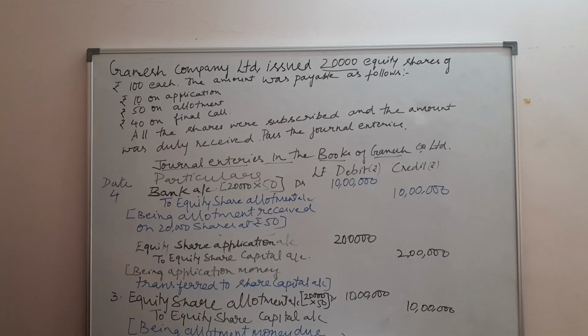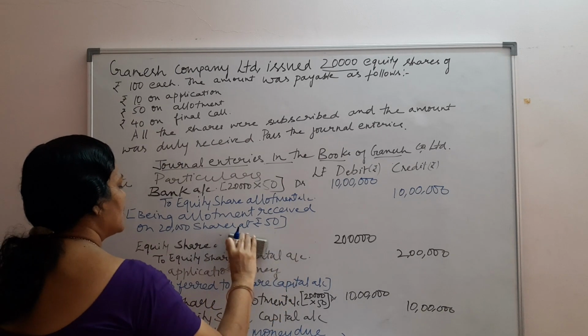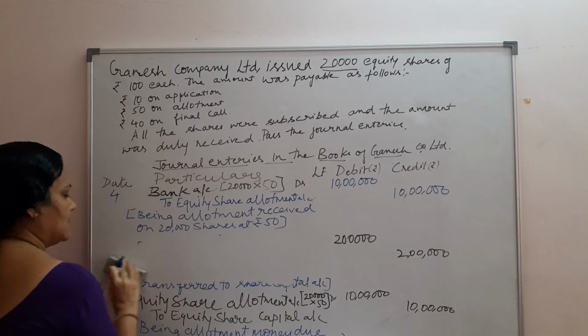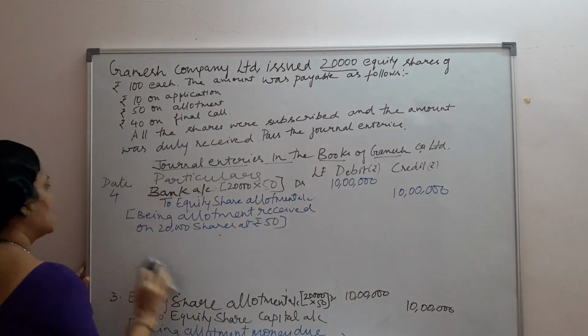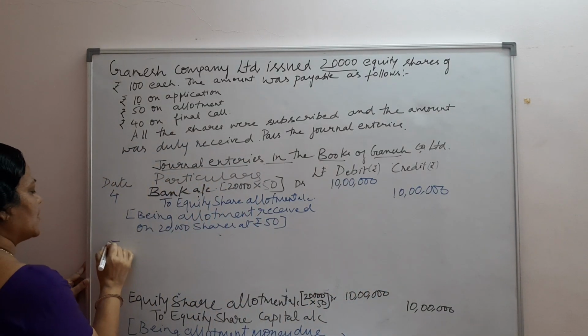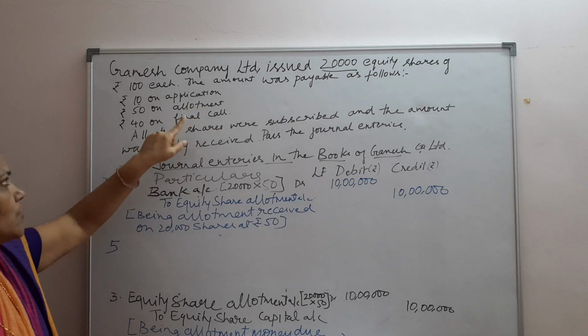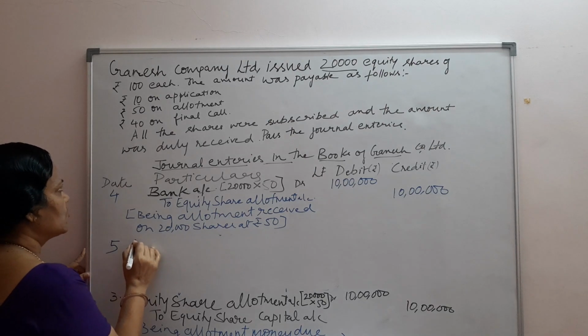Sometimes it is written as first and final call, sometimes just final call, because there is only one call you have made. We will write the entry for that. What is the final call money? So final call money, fifth entry. So for every stage of installment, for application 2 entries, for allotment 2 entries, for the final call again 2 entries.